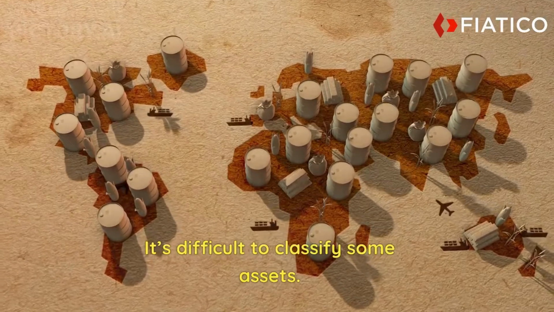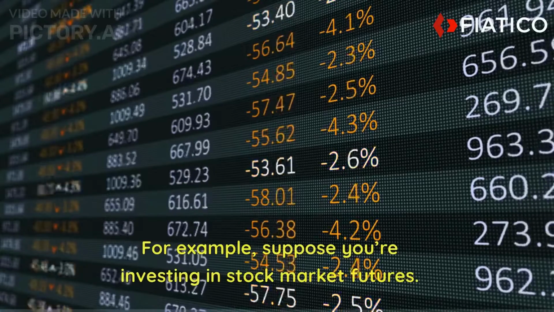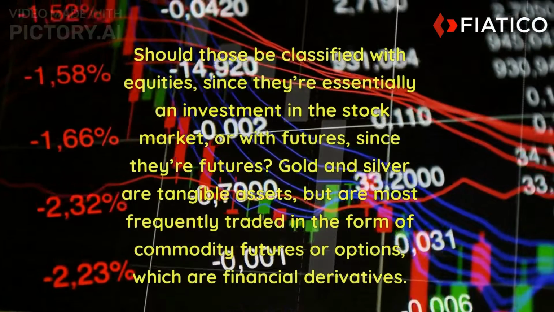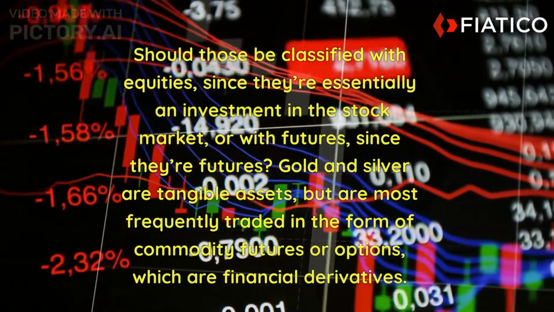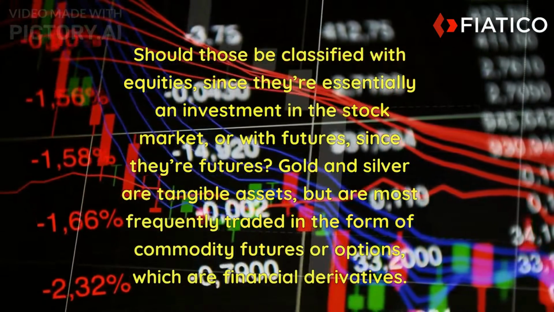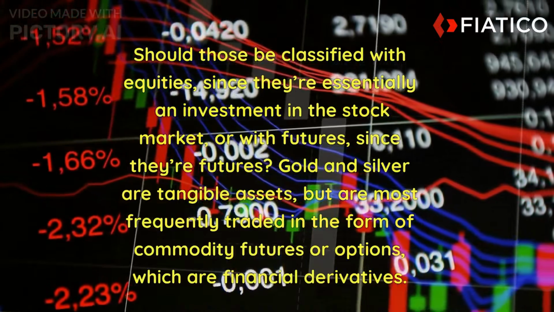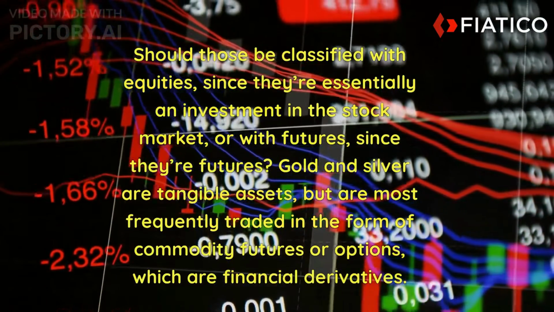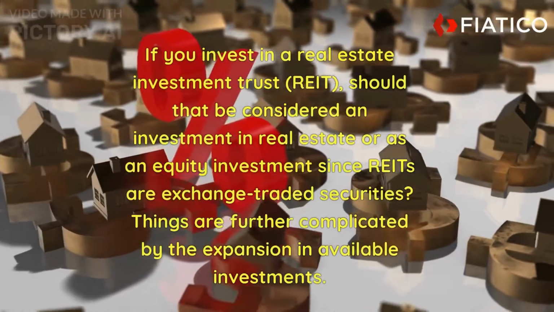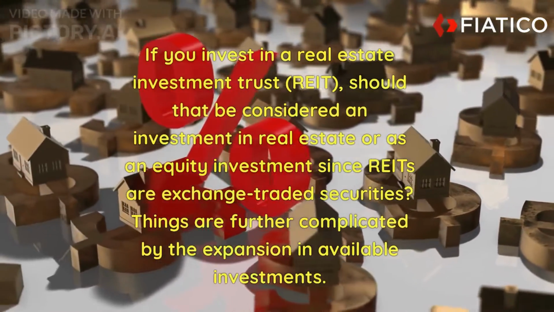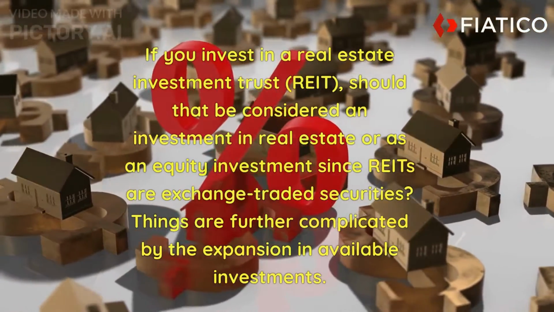It's difficult to classify some assets. For example, suppose you're investing in stock market futures. Should those be classified with equities, since they're essentially an investment in the stock market, or with futures, since they're futures? Gold and silver are tangible assets, but are most frequently traded in the form of commodity futures or options, which are financial derivatives. If you invest in a real estate investment trust, REIT, should that be considered an investment in real estate or as an equity investment, since REITs are exchange-traded securities?